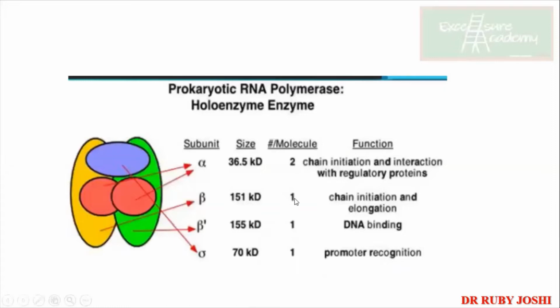Okay. So these are the subunits. The molecular size is not important, so you can leave it. You have 2 beta and beta dash subunits, then 2 alpha subunits. Omega is also there and sigma is also there. Now sigma has a very specialized function. Okay, sigma. What is its work? Promoter recognition. Now if I ask you, what was responsible for the origin recognition complex in the case of the DNA?